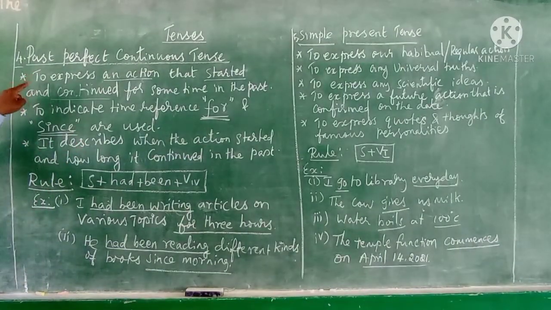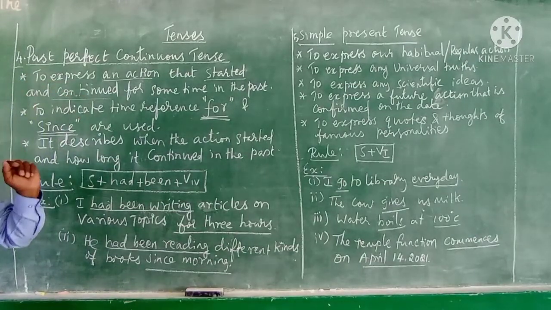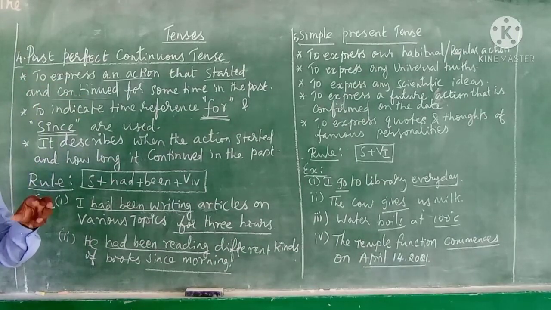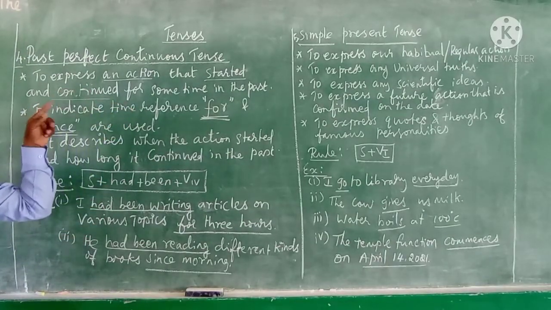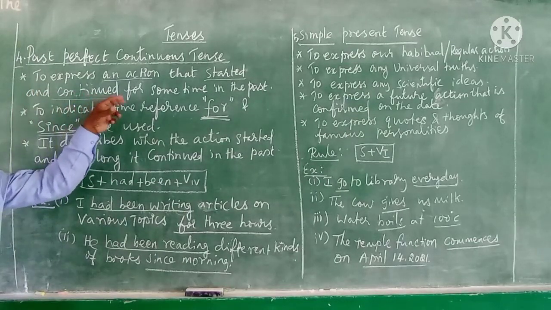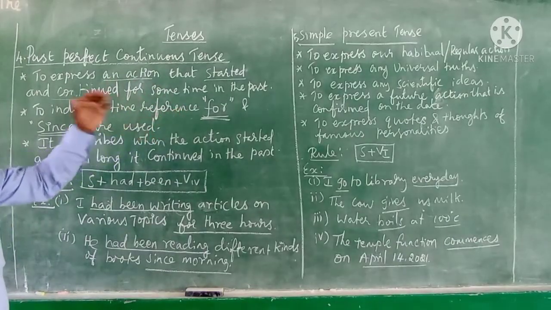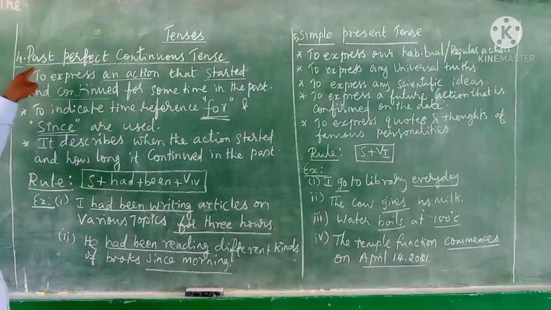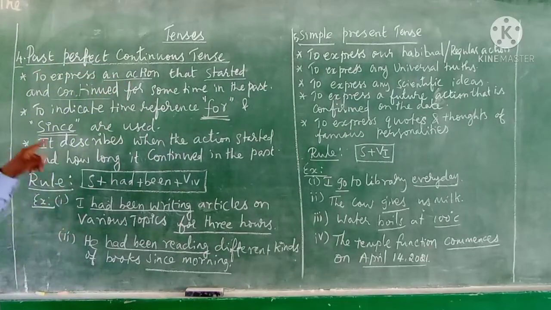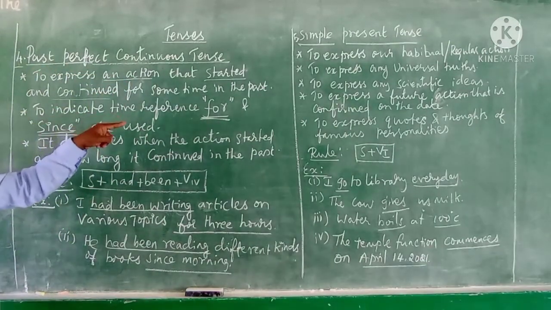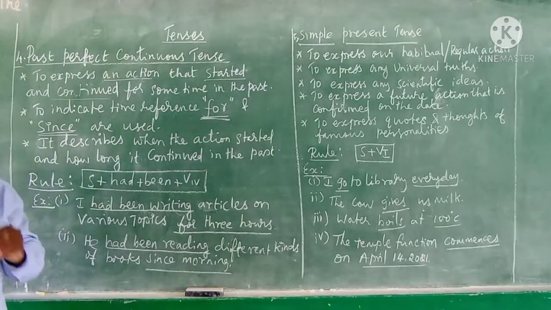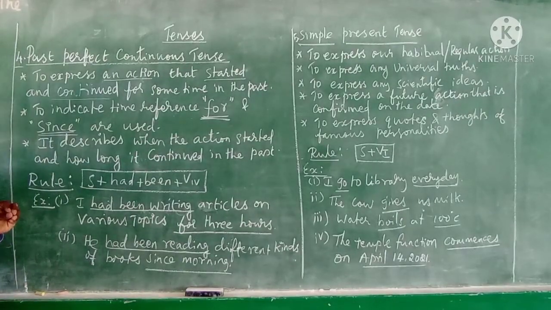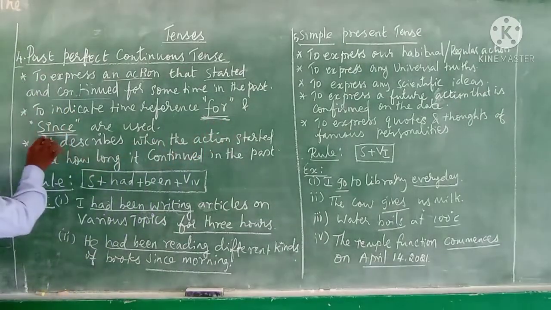Listen one more time. If you are supposed to express an action that started in the past and the same action was continuing for some time in the past, to express this kind of action we should use the past perfect continuous tense. And to indicate time reference for this tense, what prepositions are used? For and since.